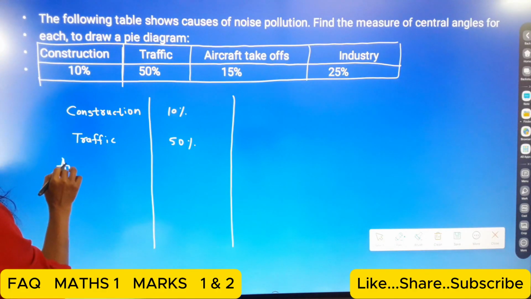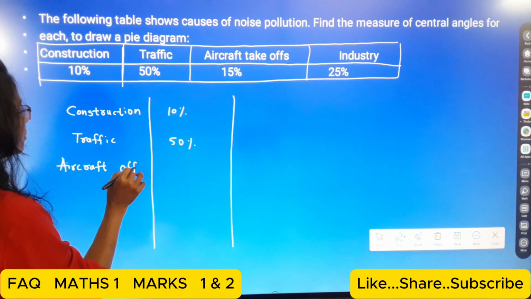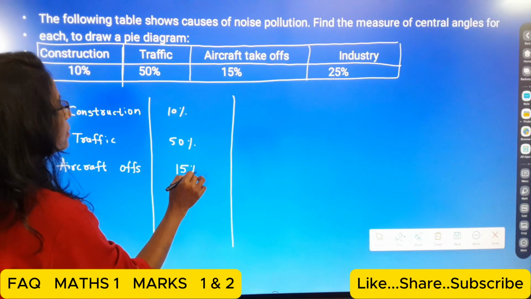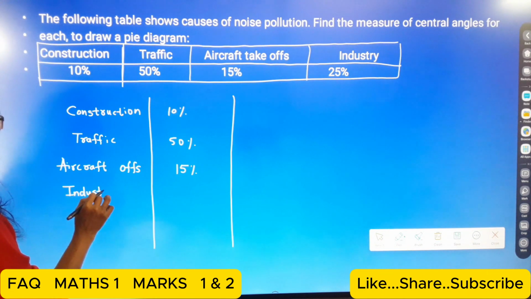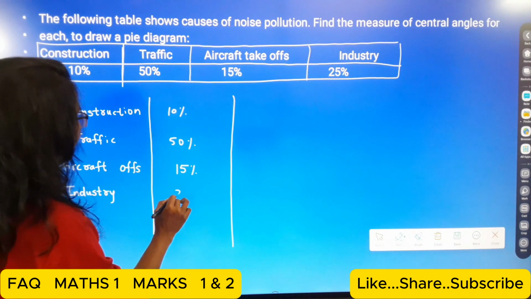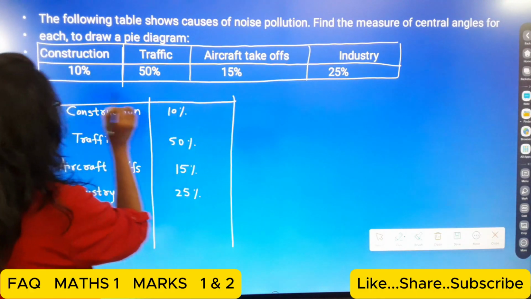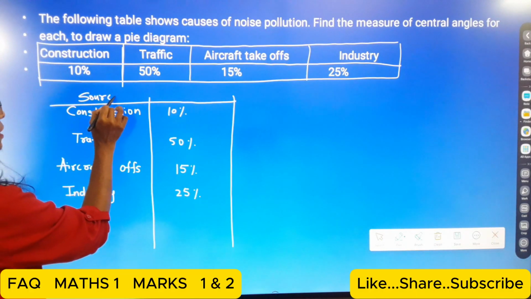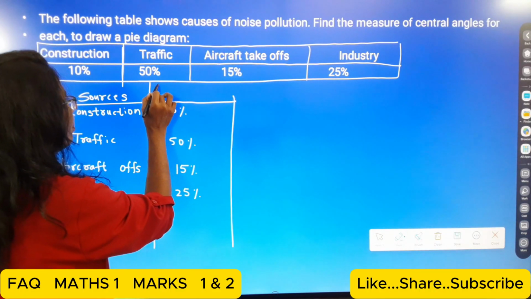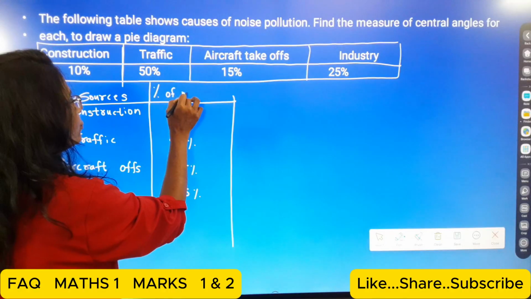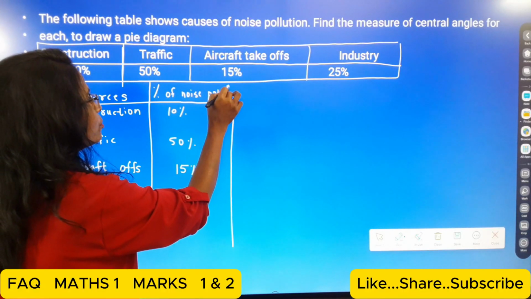Then aircraft ops, that will be 15%. And the industry, that is 25%. Okay. Now here students, we can write here sources. These are the sources making the noise pollution. So percentage of noise pollution.